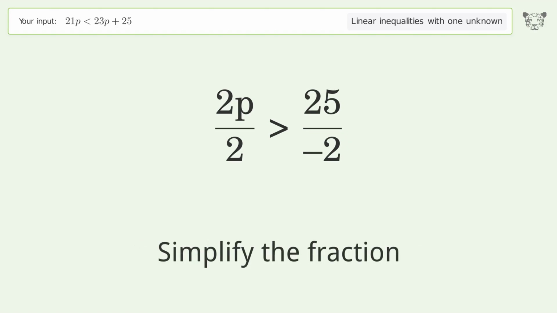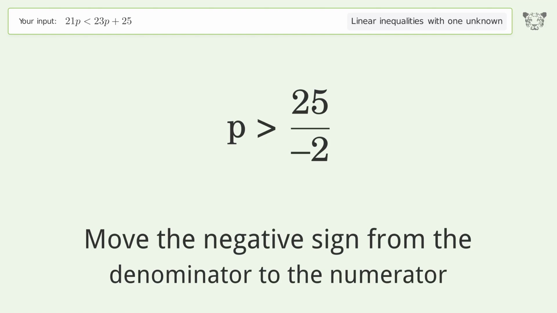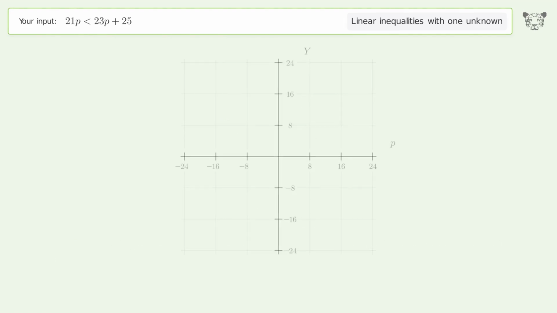Simplify the fraction. Move the negative sign from the denominator to the numerator. Plot the solution on a coordinate grid. And so the final result is p greater than -25/2 greater than -121/2.